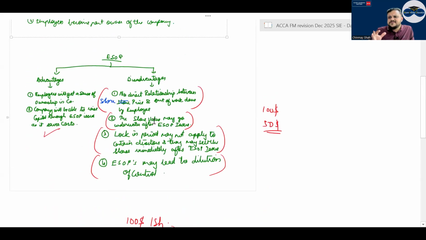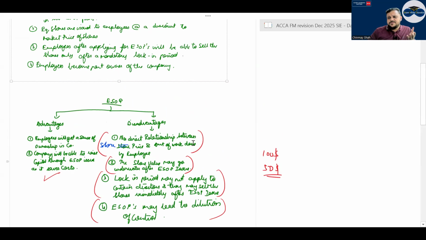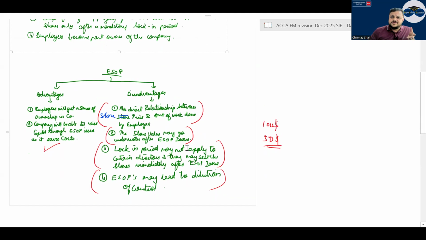But what were the advantages and disadvantages of ESOP? Advantages: you make the employee feel, "I am an owner of the company." The company will be able to raise capital through this ESOP issue and save a lot of cost, because if they go for an IPO or an FPO, there will be a lot of cost involved.